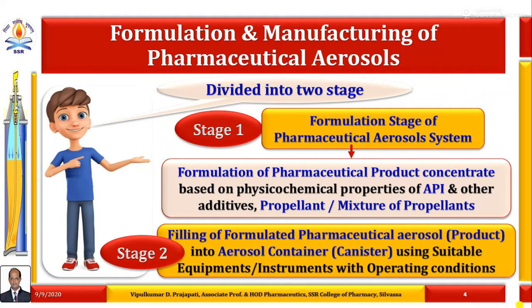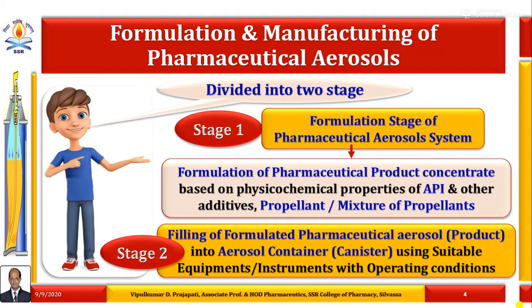The second stage is known as filling of the formulated pharmaceutical aerosol, meaning the product concentrate, into the aerosol container. The aerosol container is known as canister, using suitable equipment or instruments with the skill of operating conditions during filling. So the manufacturing of pharmaceutical aerosols takes place in two stages, that is manufacture of product concentrate and addition of propellant.